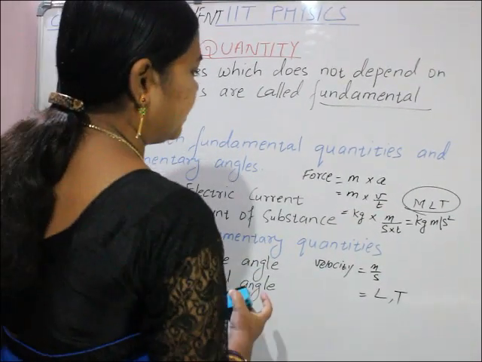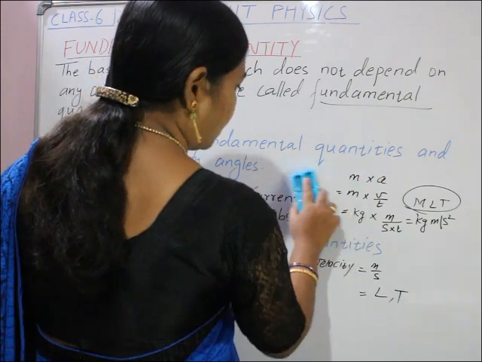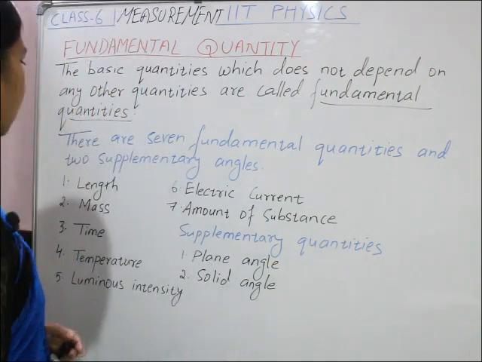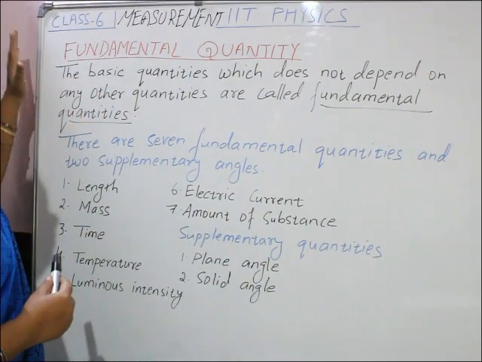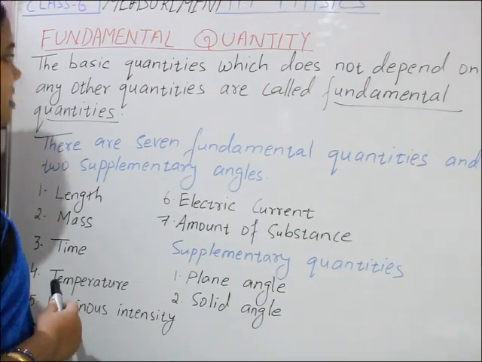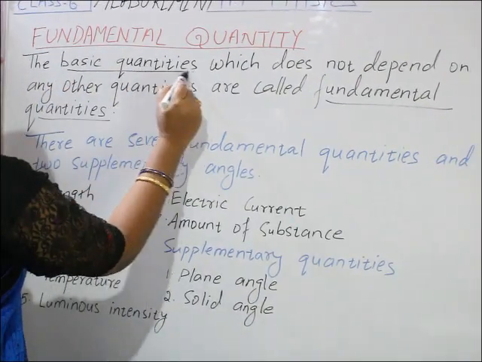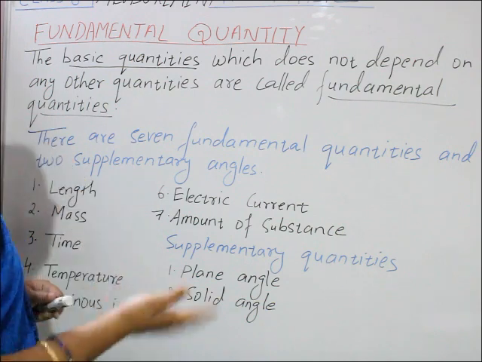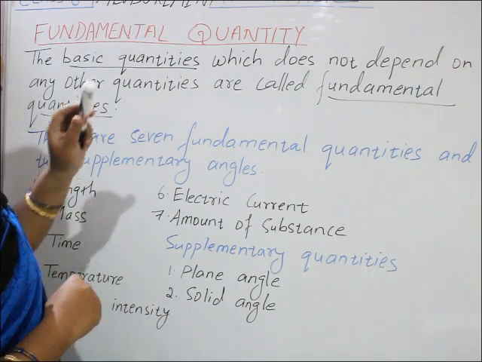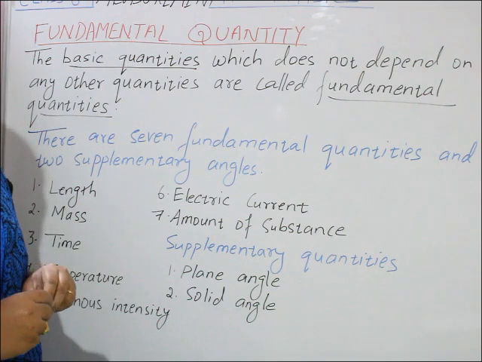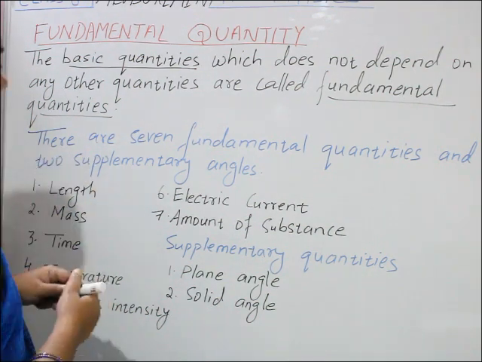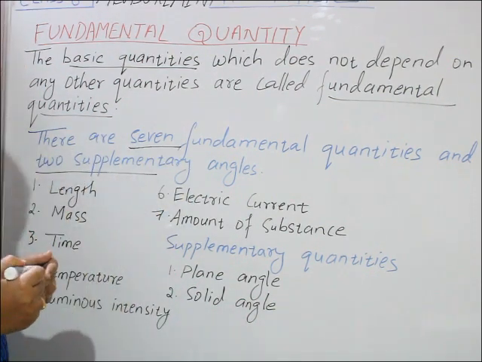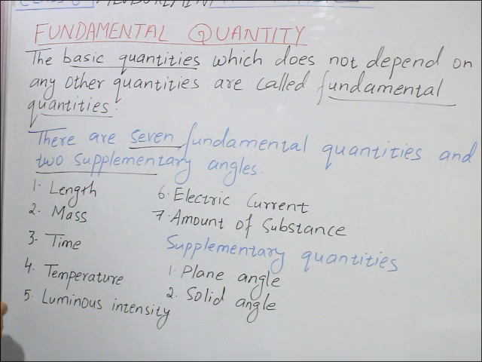So today we are going to discuss fundamental quantities. Now see, children, the basic quantities which do not depend on any other quantities are called fundamental quantities. How many fundamental quantities are there? 7 fundamental quantities and 2 supplementary angles. So what are these 7 fundamental quantities?